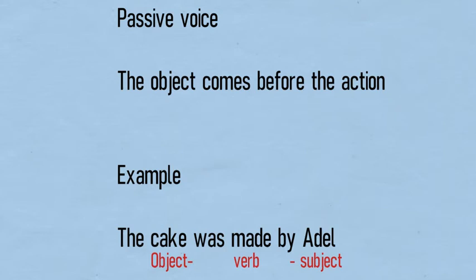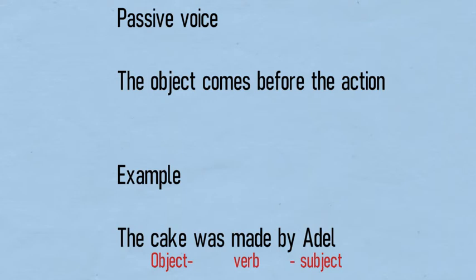Now, when should we use the passive voice? You have to keep in mind that sometimes it is not important to mention the subject, or we don't know who the subject is. Let me give you an example. Somebody cleaned the room.